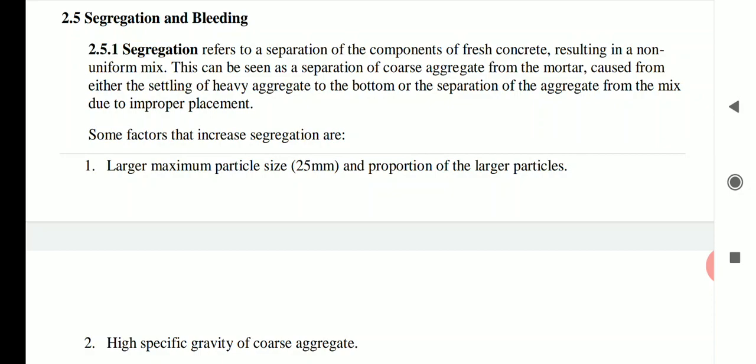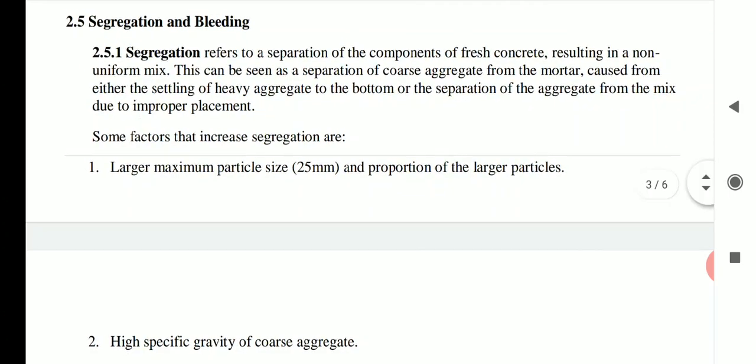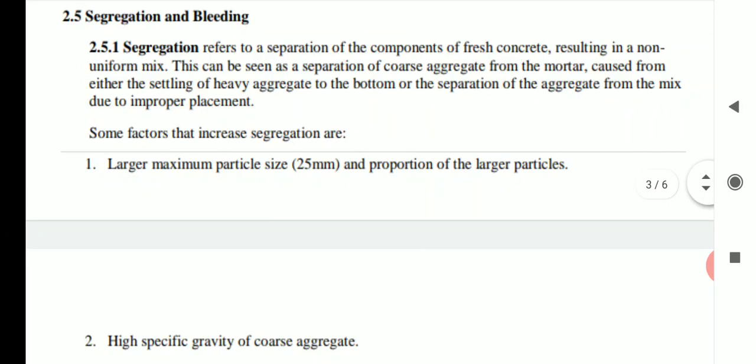This is very important, which is asked as a short note in the VTU question paper. So kindly all of you understand the meaning of segregation and bleeding. Segregation refers to the separation of the components of fresh concrete, resulting in a non-uniform mix. This can be seen as a separation of coarse aggregate from the mortar, caused either by the settling of heavy aggregate to the bottom or the separation of the aggregate from the mix due to improper placement.